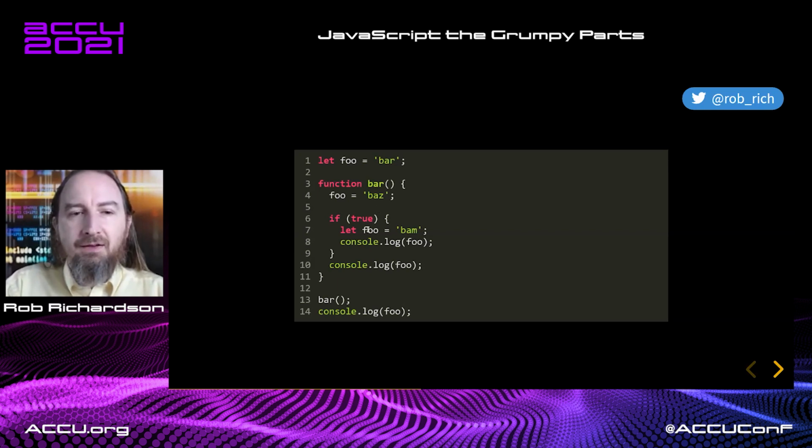Okay, now inside here, we're going to define a new variable, this inner foo, and set it to bam. We'll console log foo. That's now bam. Leaving this curly brace, this inner foo goes away, and we now have this foo. Well, there's no foo defined in this scope. So looking in the outer scope, we have this foo that we set to Baz here. So we've got bam, Baz, and then outside the function, Baz.